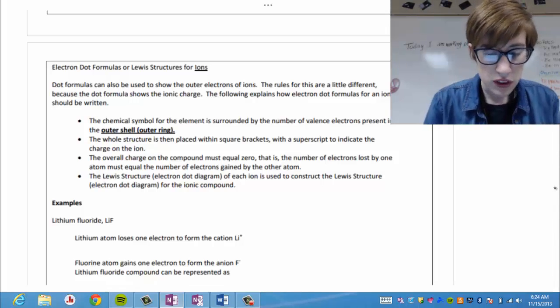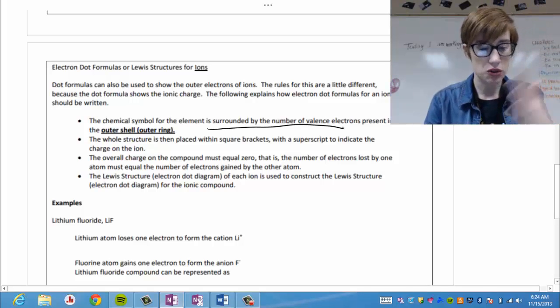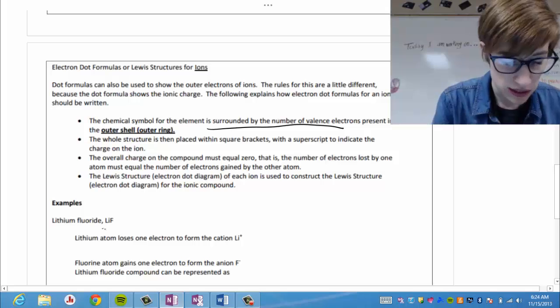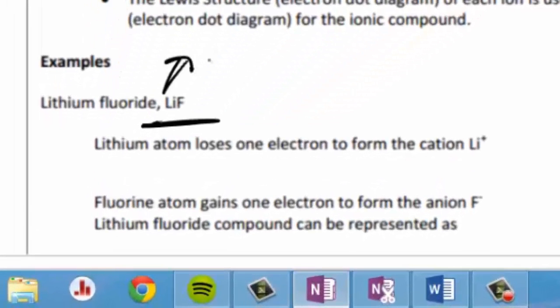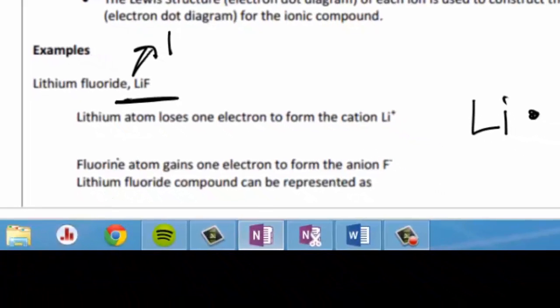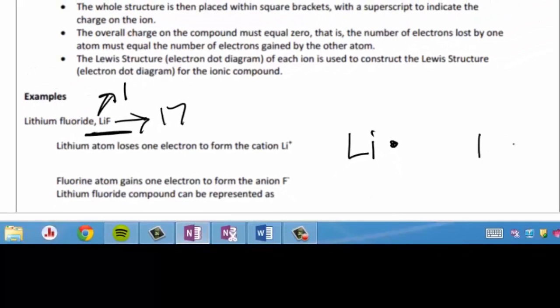So we put the chemical symbol of the element surrounded by the number of valence electrons present in the outer shell. So let's do lithium fluoride. Lithium, we know, is going to be in group 1, right? So it has 1 valence electron. Here's lithium with 1. And then fluorine is going to be in group 17. So there's 7 valence electrons in fluorine.